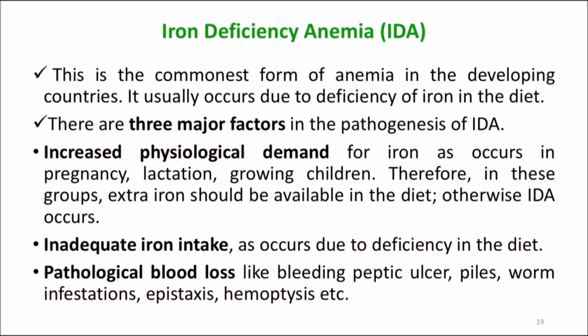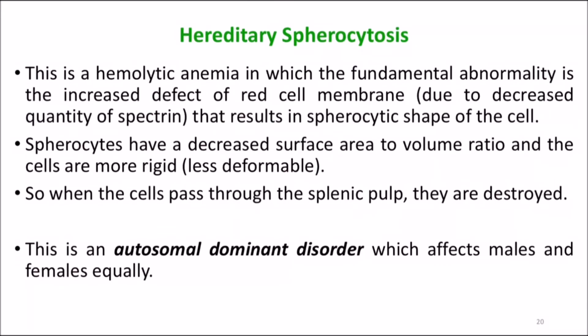So this is the commonest type of anemia which you come across in India especially, and it can be due to the deficiency of iron in the diet. There are three factors mainly: increased physiological demand of iron, inadequate iron intake, or pathological blood loss. The next condition is hereditary spherocytosis.